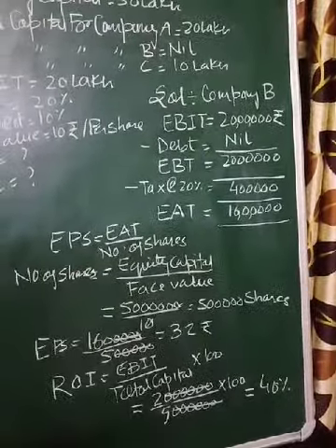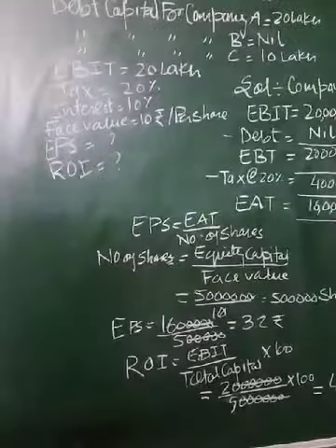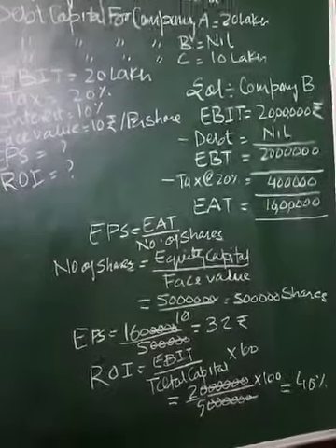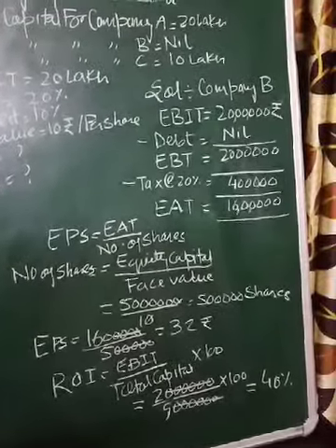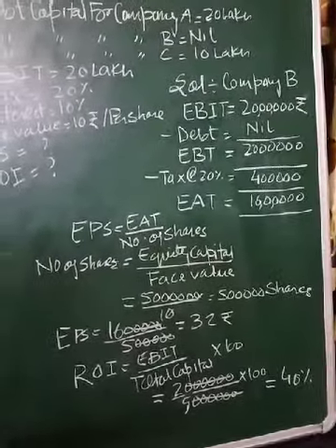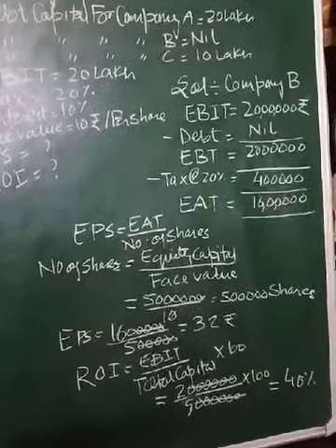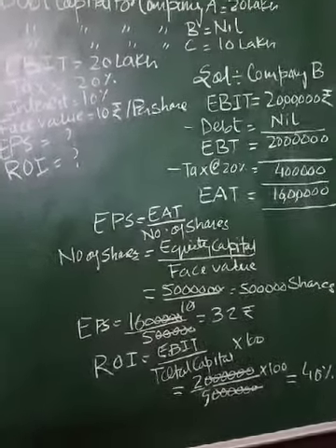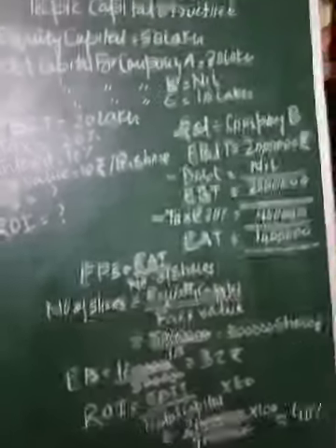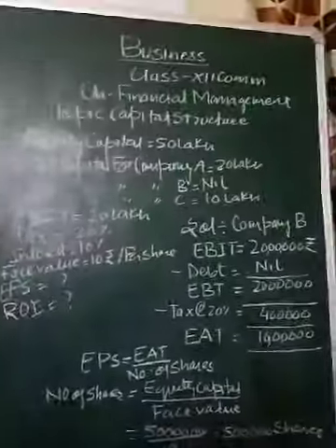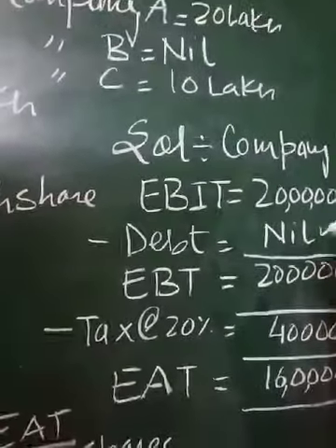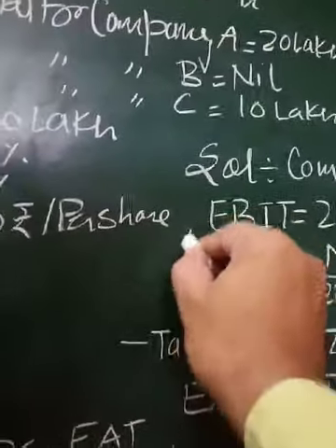We are giving the solution of company B, and company B does not have any debt, so the interest will be nil, because interest is always calculated over the debt. If debt is nil, then interest will not be deducted from EBIT. That is why I mention nil here.